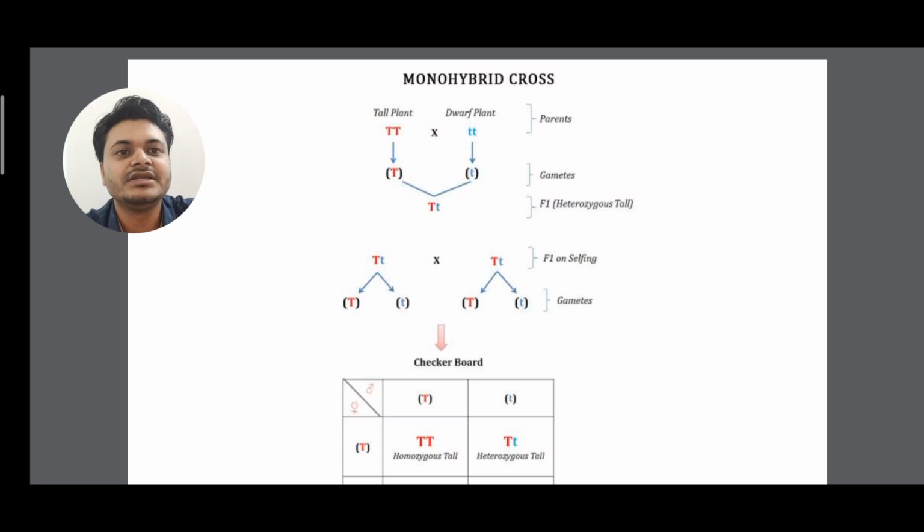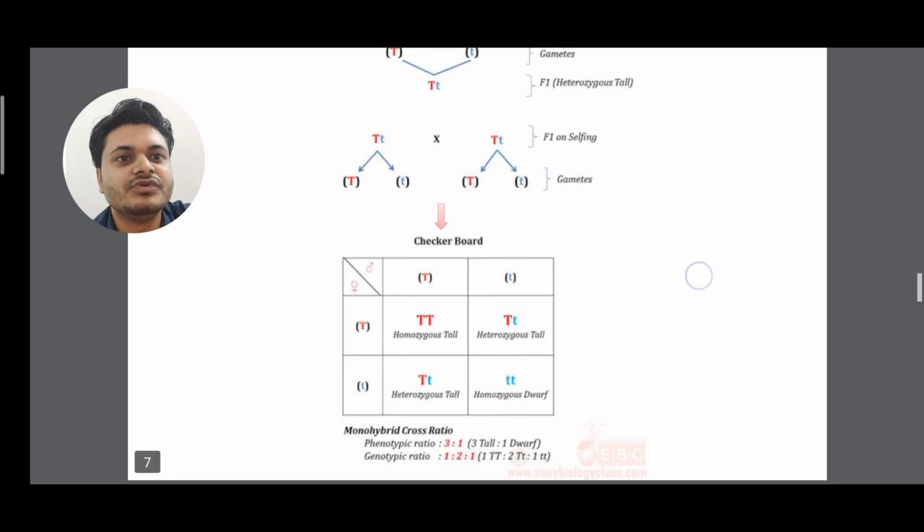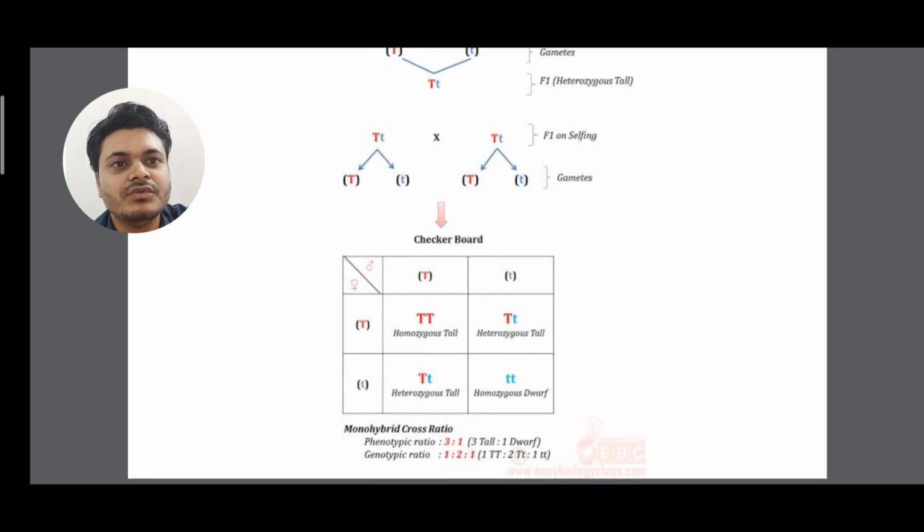So from capital T small t, that is diploid, the gametes will come: one is capital T, another is small t. From the next also one capital T, one small t. Now this is a checkerboard. Last day I gave the Punnett's checkerboard, a scientist Punnett gave it. In Punnett's checkerboard, one side we place the male gamete, another side we place the female gamete. In the male gamete you see capital T one side and another is small t, and from female also one capital T, one small t.